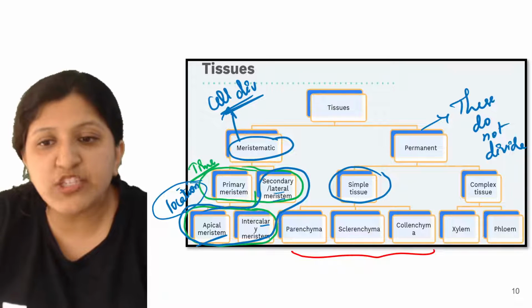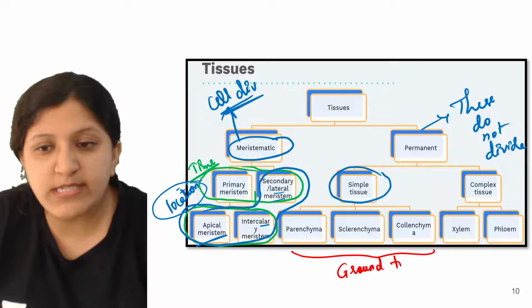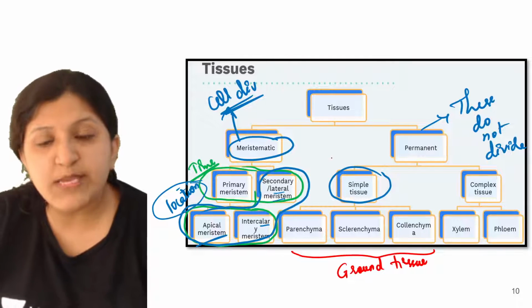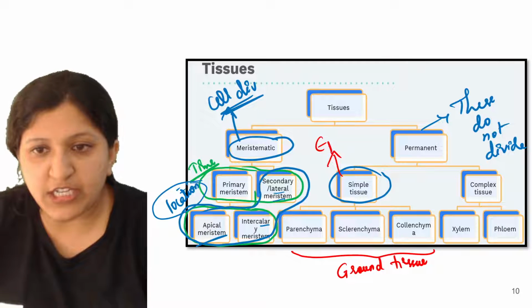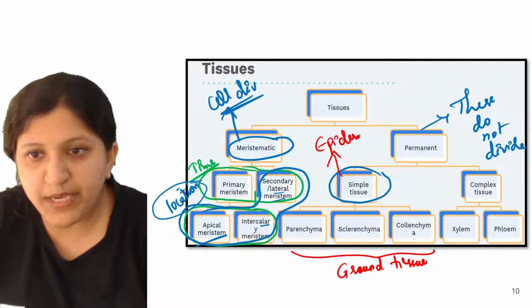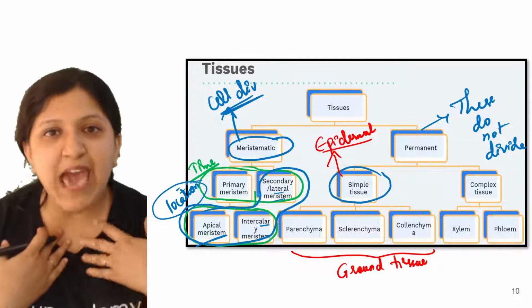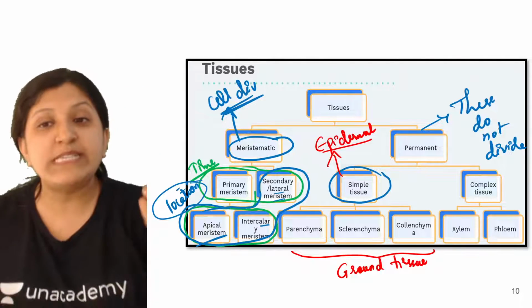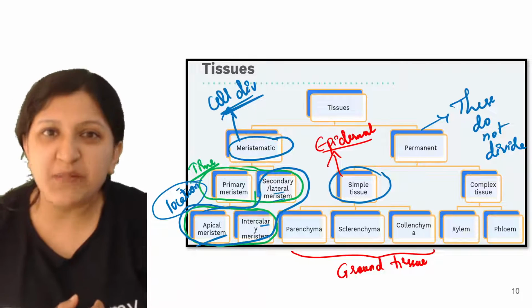So these can also be called ground tissue. This is under simple tissue itself. Under simple tissue we can also consider one more, that is the epidermal tissue or epidermis. Epidermal tissue is just like a covering, like we have a covering for all the body parts, same way like skin. So we say epidermis, right? Dermis, epidermis is present.